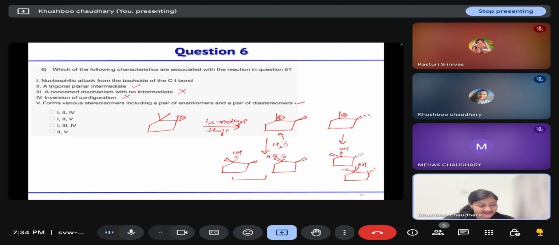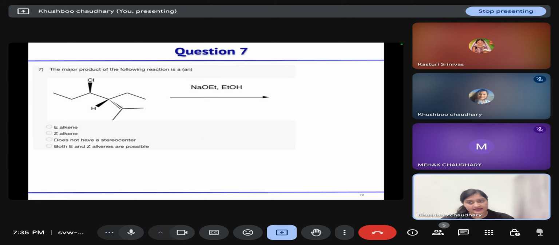So these two are diastereomers of each other. These two are diastereomers of each other. But these two pairs are enantiomers with respect to each other. These are enantiomers. So we can say that a pair of enantiomers as well as a pair of diastereomers will form. Clear? Yes, ma'am. So the correct options are second and fifth.